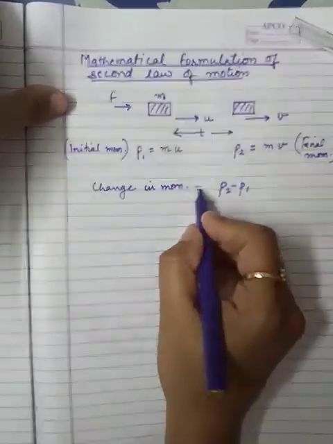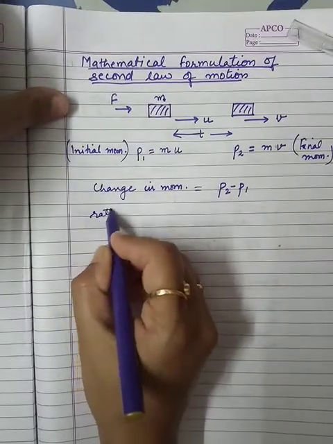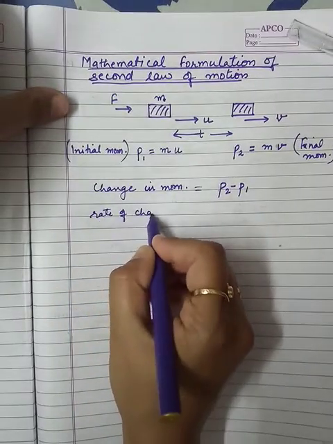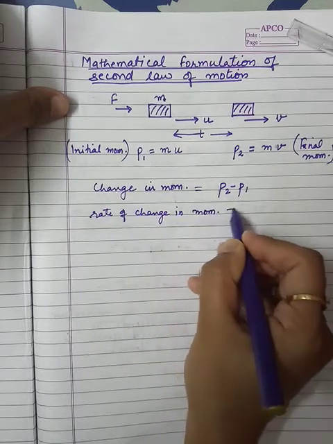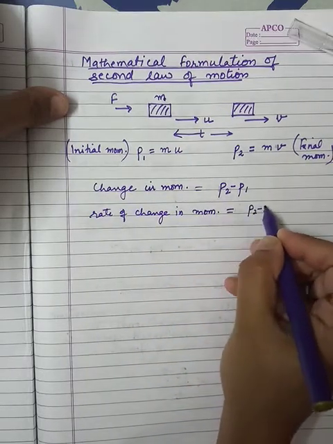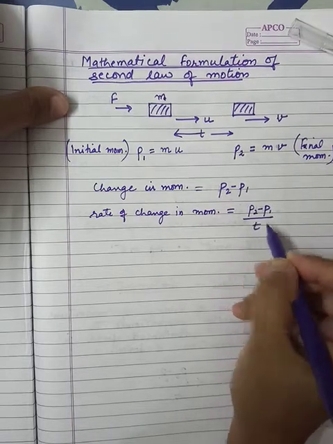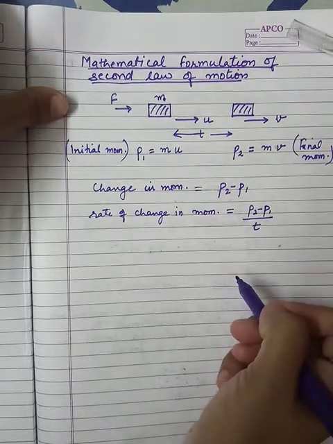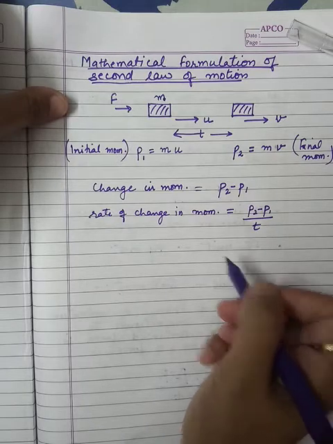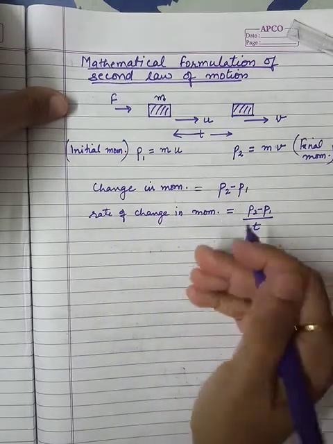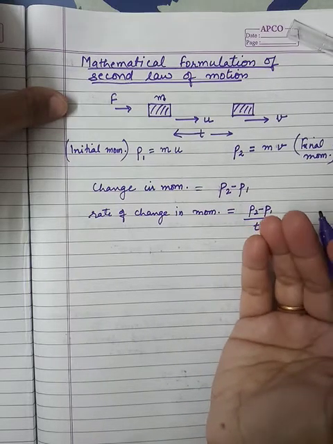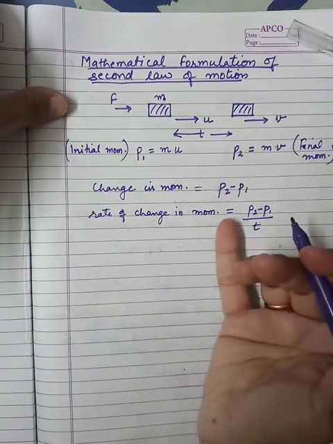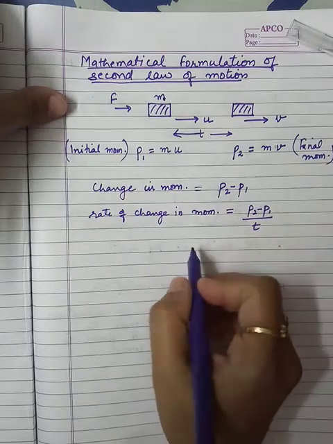So what will be the rate of change in momentum? I will just divide by t to make it rate. Rate of change in momentum is this. Okay, now rate of change in momentum according to the second law, we have just now stated the second law, that rate of change in momentum is directly proportional to the force.